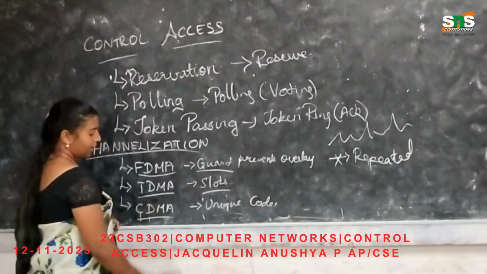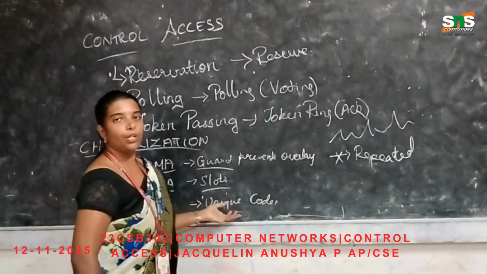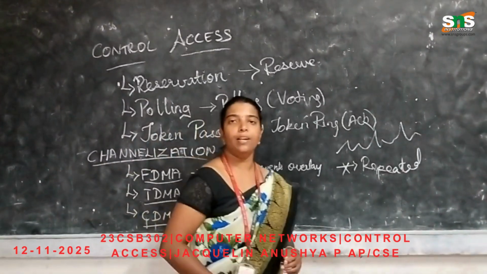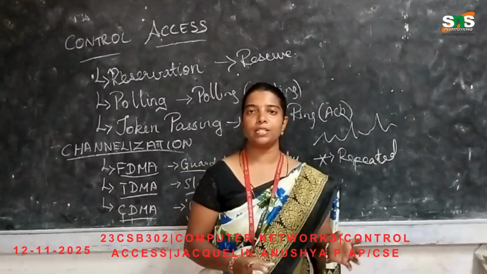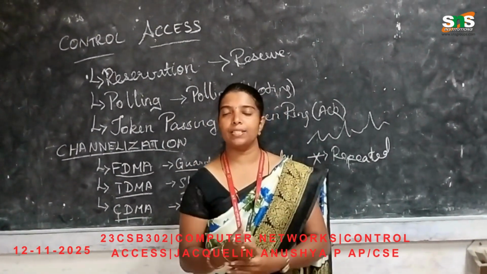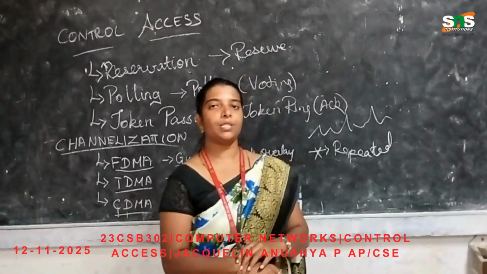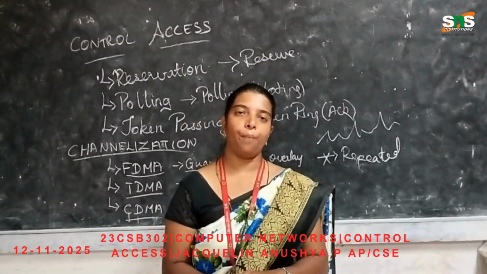Next is code division multiple access. It uses a unique code. By using this unique code, we can send messages from one person to another person. For example, we can say encrypted messages or decrypted messages. In the next class, we will see the next topic. So, thank you.